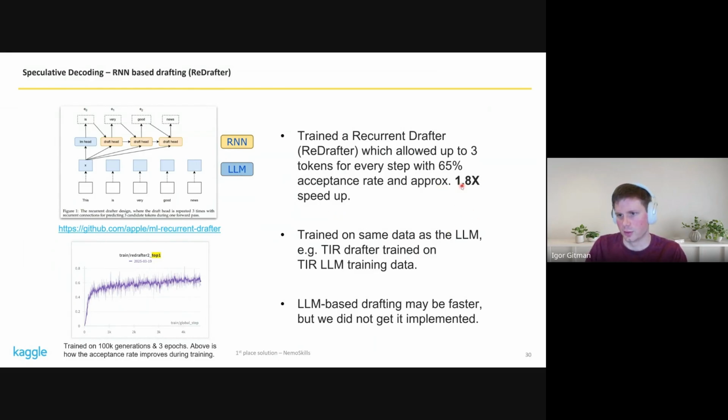So this itself gave about 1.5x speed up, which was very nice, and the total acceptance rate was about 65%. So we did train this on the data generated from our final model, so it's important to match the distribution. And we suspect that there are other drafting techniques that might work better, for example, using 2 LLMs, but we did not get it implemented during this competition.